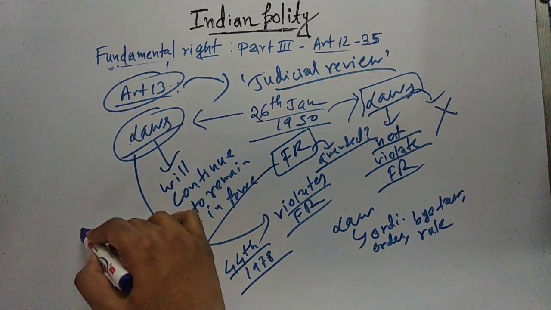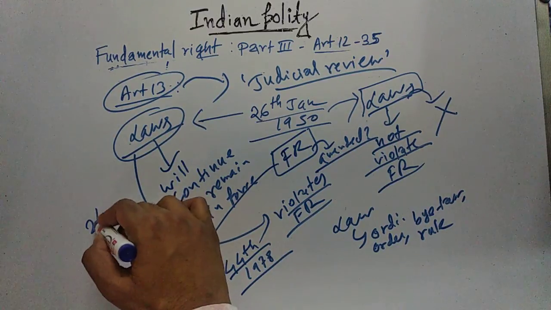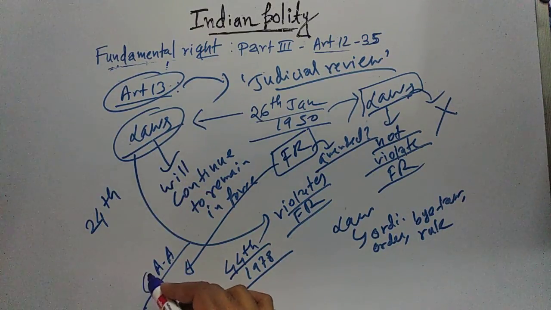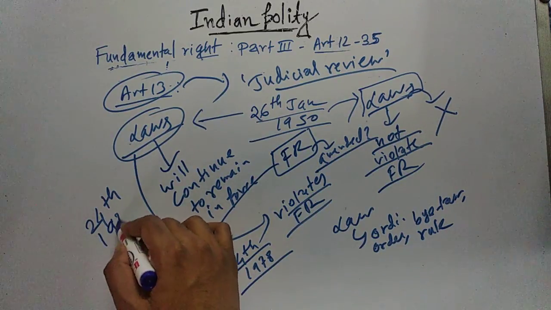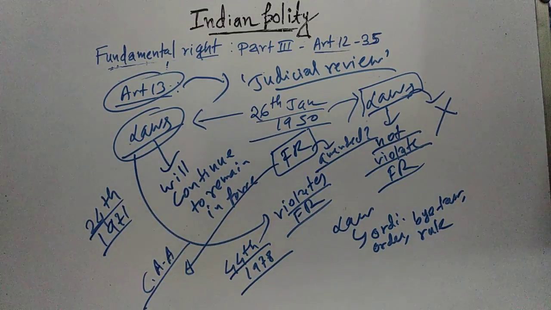Now, this provision was originally not there in Article 13, that fundamental rights can be amended through a Constitutional Amendment Act. It was inserted in Article 13 via the 24th Constitutional Amendment Act 1971. So this is all for Article 12 and Article 13 mentioned in the Fundamental Rights of the Indian Constitution.